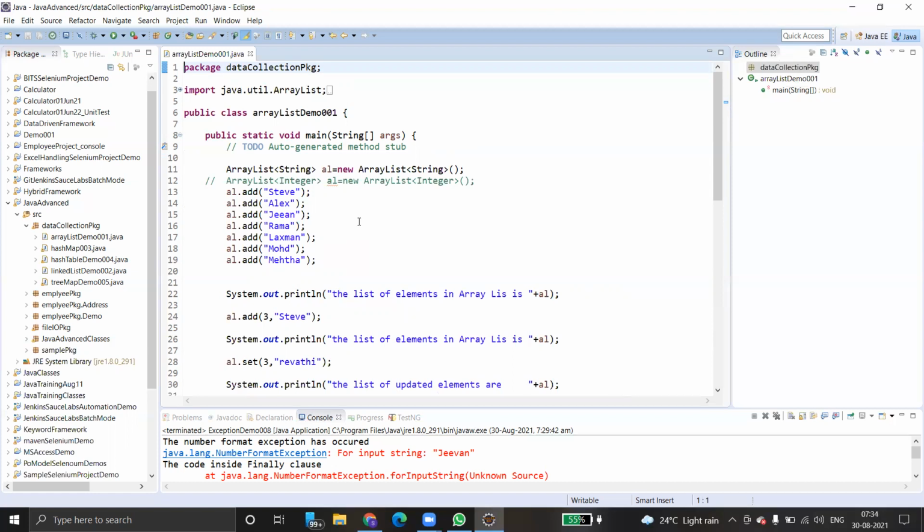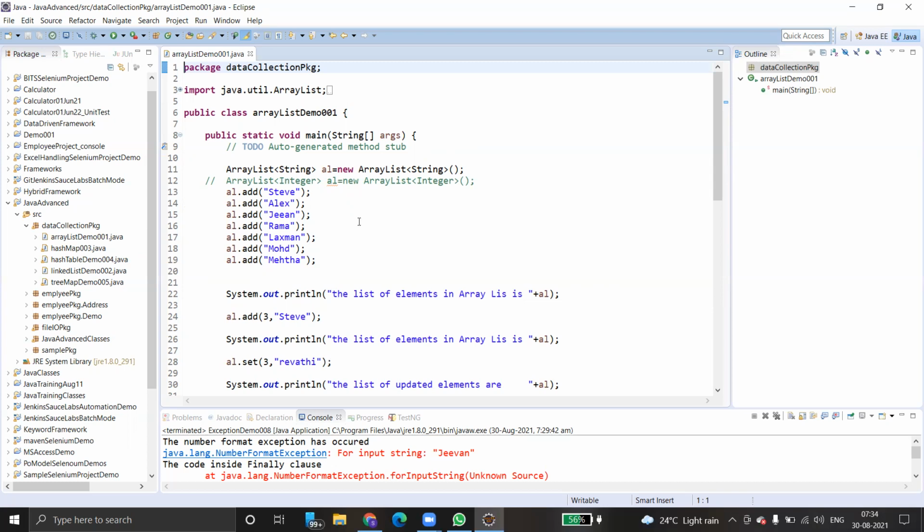Again, a few more classes are there. What are those classes? ArrayList, Vector, LinkedList, and then TreeSet, HashSet, and so on. TreeSet and HashSet are the classes that implement the Set interface. ArrayList and LinkedList both implement the List interface.